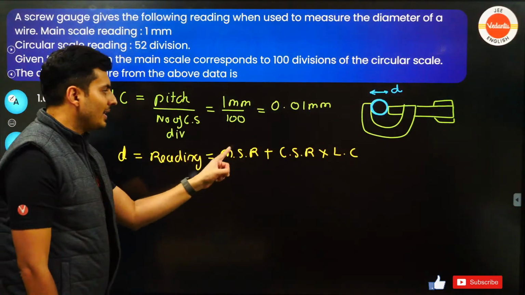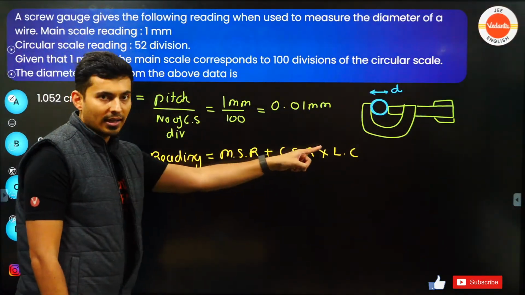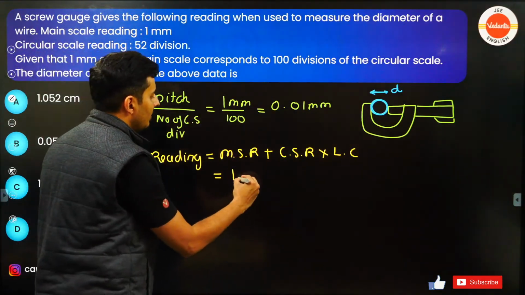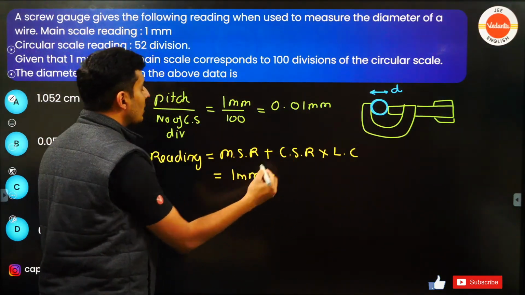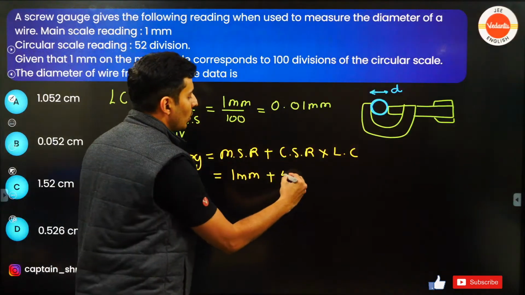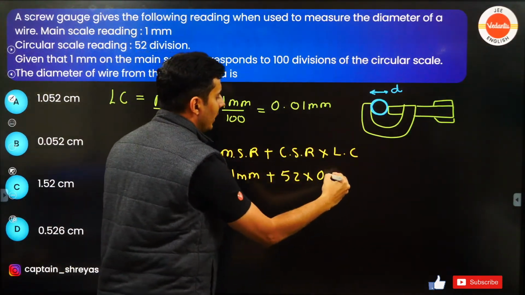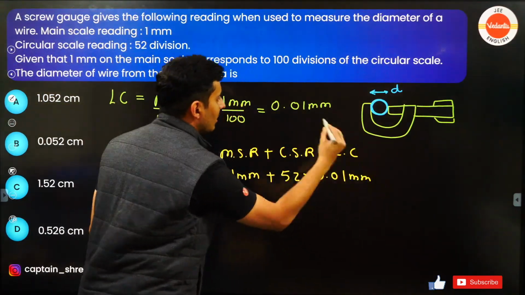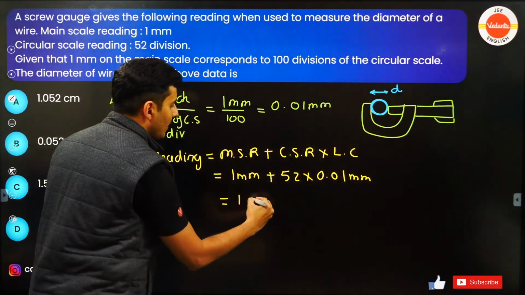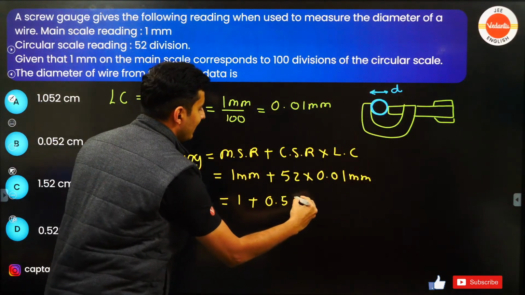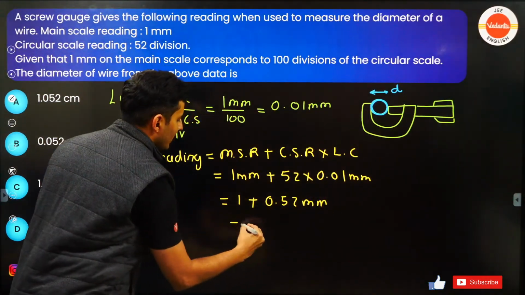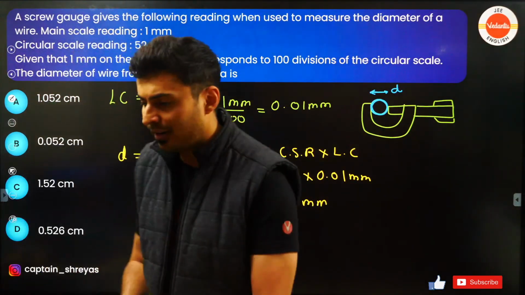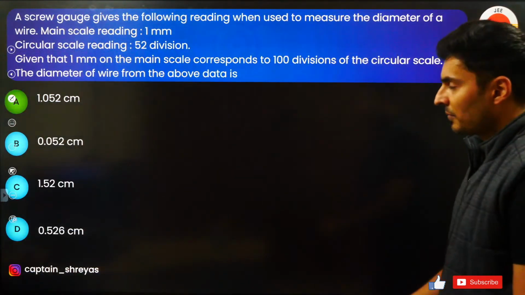Main scale reading is 1 millimeter, circular scale reading is 52, least count is 0.01. Everything is in millimeters. So 1 plus 0.52 millimeters, which is 1.52 millimeters. That's the answer for the diameter. Where is it? Option A.